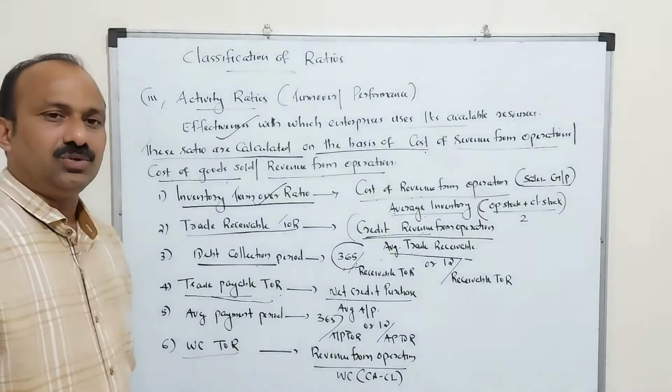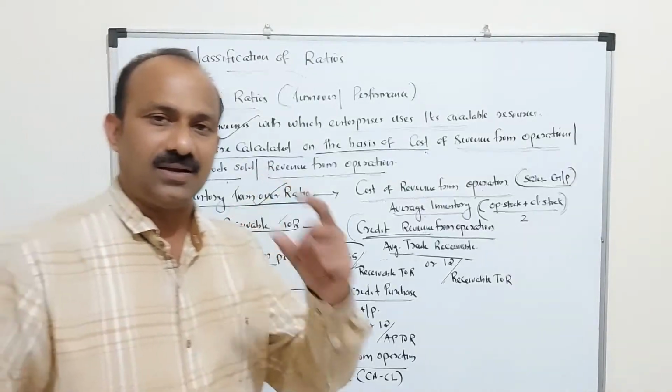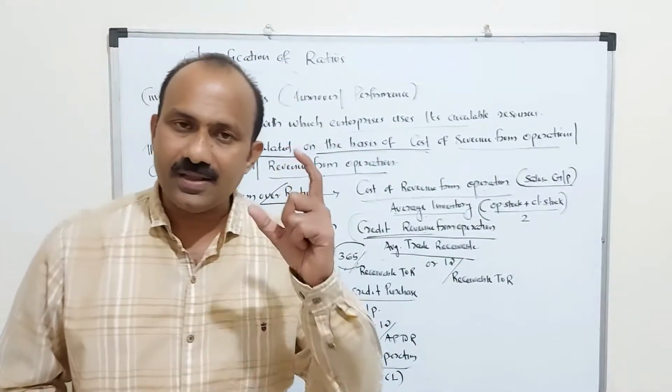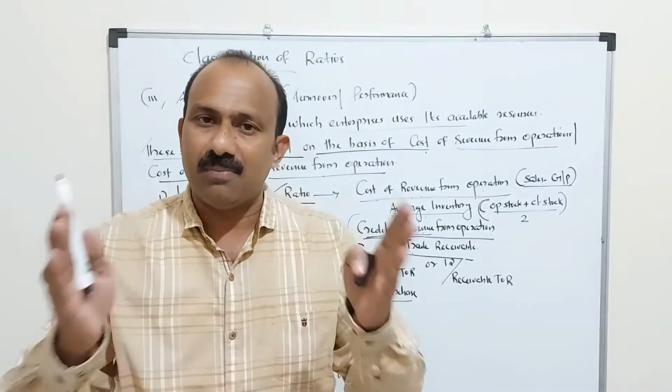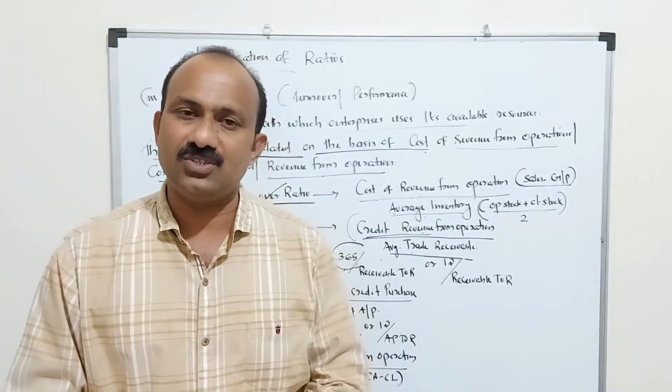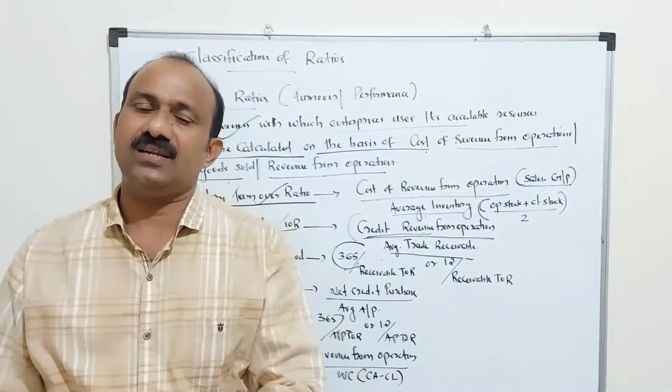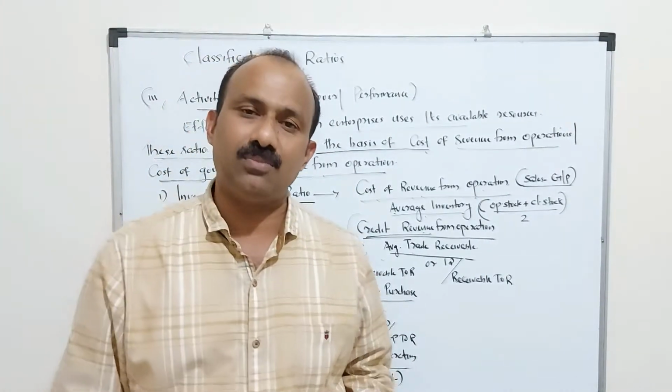Another important ratio is the working capital turnover ratio. What is the exact meaning of working capital? Working capital means current assets minus current liabilities. That is known as working capital. Take the total current assets minus the current liabilities. The difference amount is known as the working capital of the company.